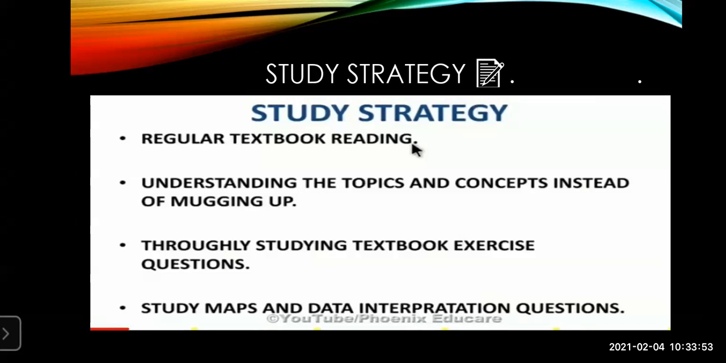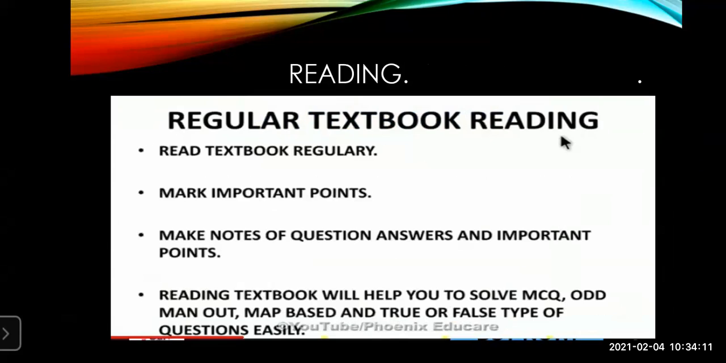We have also seen the study strategy. What is the study strategy? Regular textbook reading, understanding the topic and concept instead of mugging up. Then, thoroughly studying the textbook exercise questions. Then, study maps and data interpretation questions. Next is regular textbook reading. What is the benefit of it? Then, how should you do it? Read the textbook regularly, mark important points, then make notes of the question answers and important points. Reading the textbook will help you to solve MCQs, odd man out, and many things.